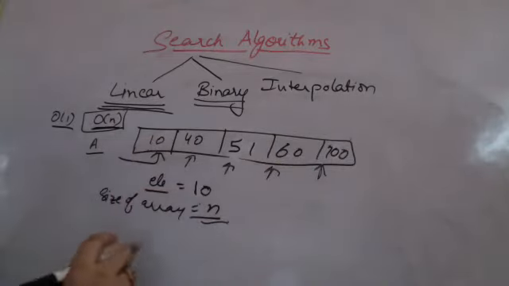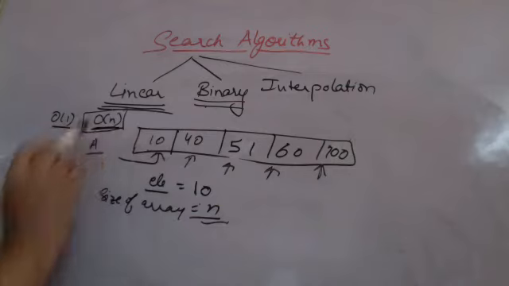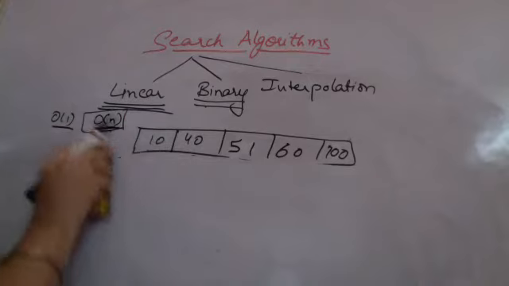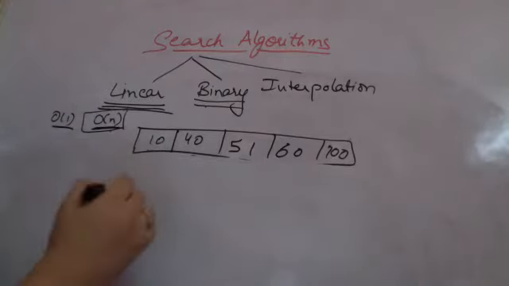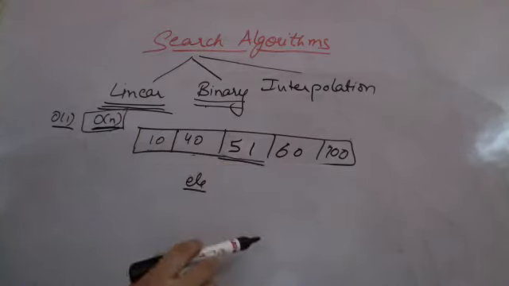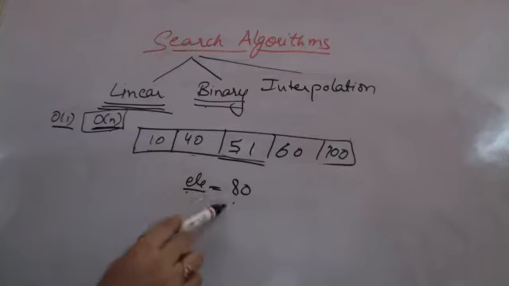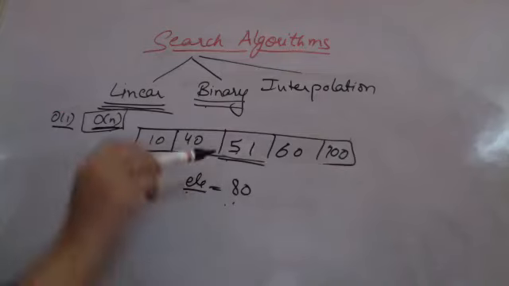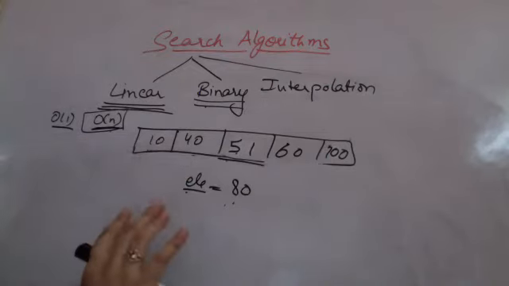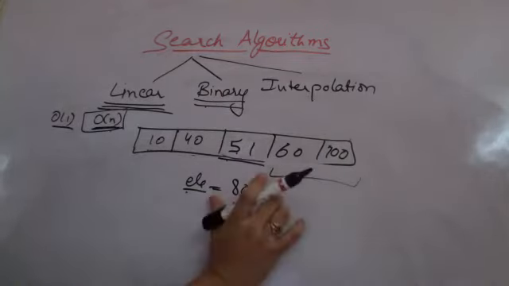So they are sorted. If I have a sorted array, then I can use binary search and improve the complexity of my algorithm. How do I do that? In case I have an already sorted array, I look from the middle. Since it's a sorted array, I compare the element with the middle of the array. Supposedly I'm looking for 80, I check 80 with 51. Since 80 is greater than that element, the element will be found in the right half only. There is no need to search the elements before the middle element because it's a sorted array. Then again, I will find the middle of the remaining array, do the same thing and keep on repeating the same procedure.